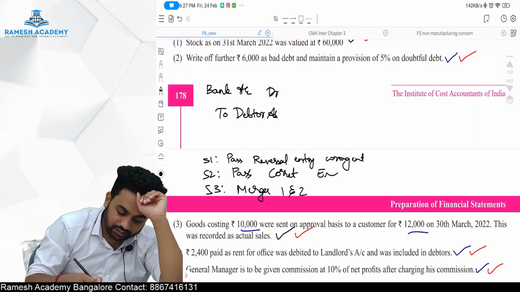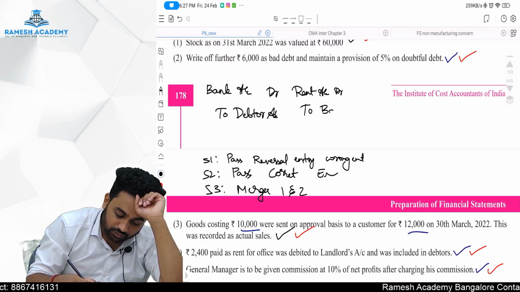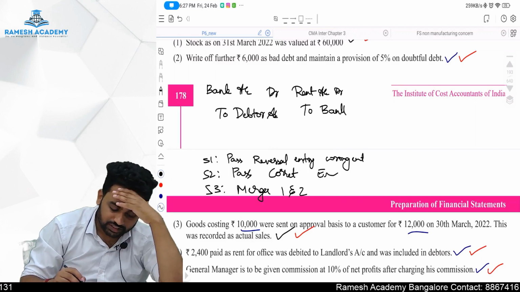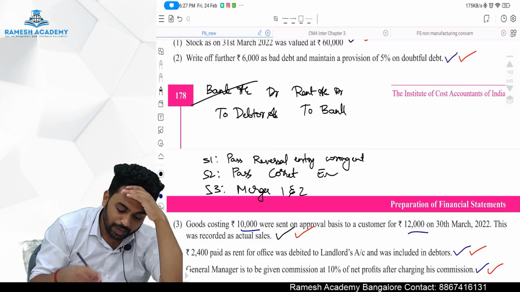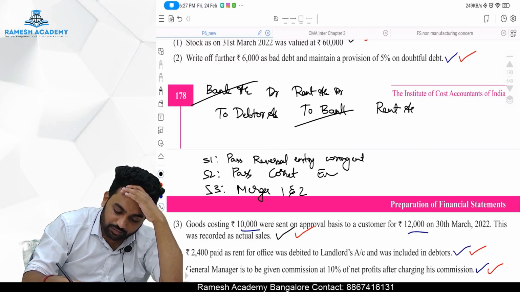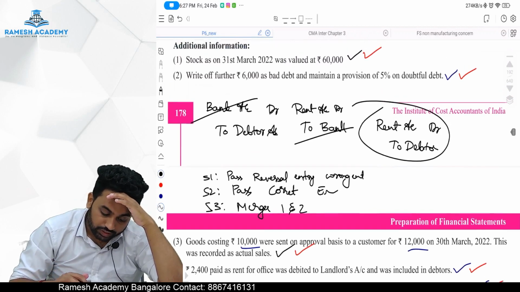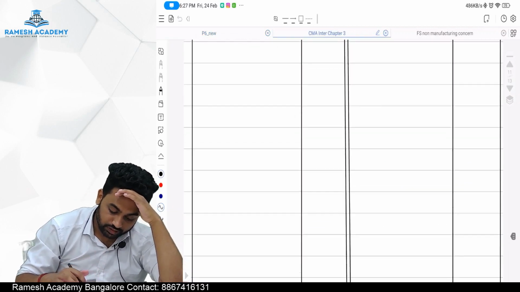What is the correct entry? Correct entry is rent account debit to bank account. Okay, now we have to merge this. While merging, we came to know that bank debit, bank credit goes cancelled. Final entry will be rent account debit to debtor account. Rent account debit to debtor account will be the final entry. So debtor we have to reduce. Give me a second here. Now it will go wrong.